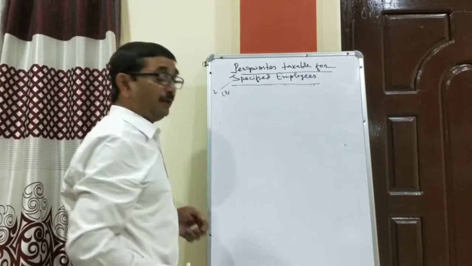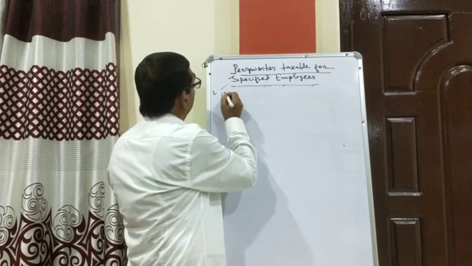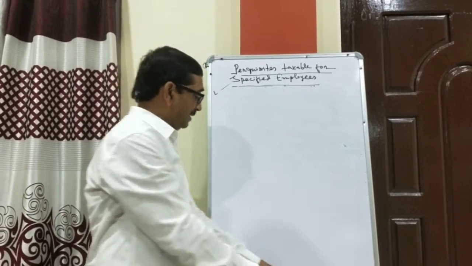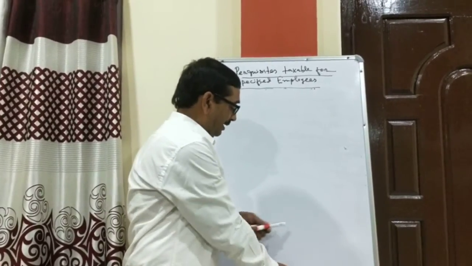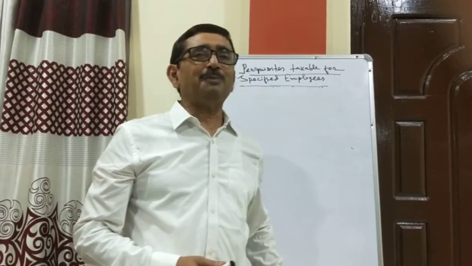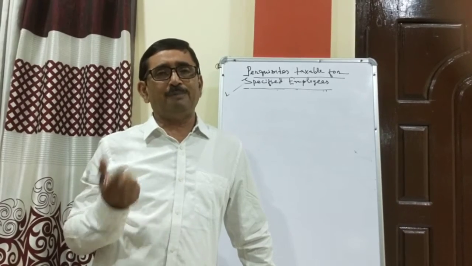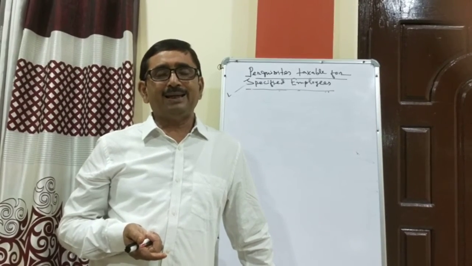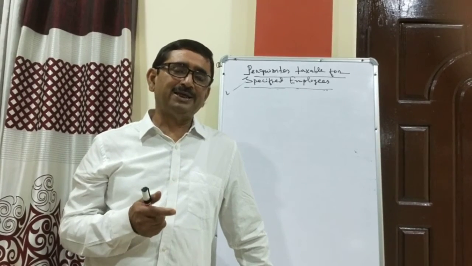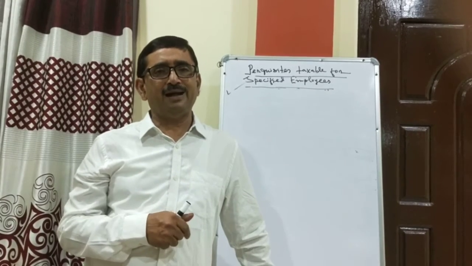Number 4 point is free educational facilities to children of employee. Educational facility means, as we have discussed in the discussion of allowances, allowances are provided to the employee for education of employee's children. But sometimes allowances are not provided, but the employer provides free education to the employee's children either